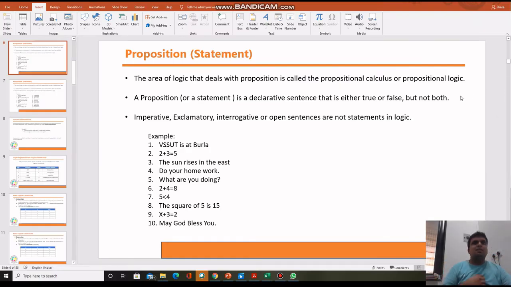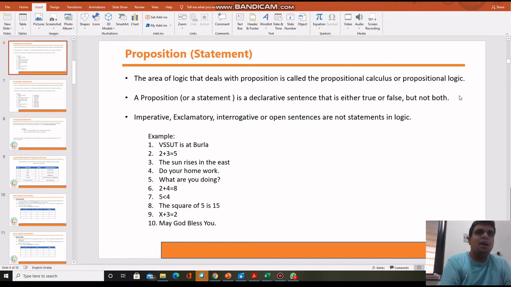Okay guys, so let's start the discussion on propositional logic. First of all we need to see what is meant by a proposition, or what is meant by a statement basically. You might know how you can write a propositional logic statement, like a and b, and whatever result you are getting, that is the ultimate result.